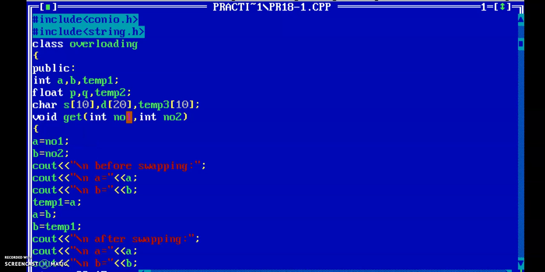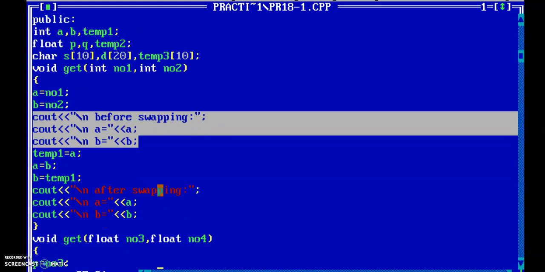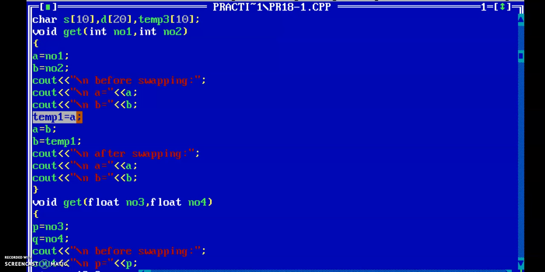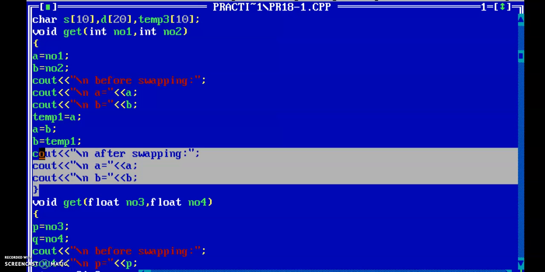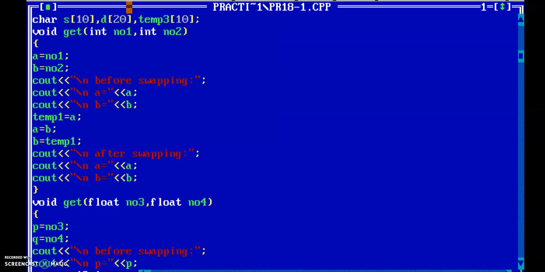Then the value of number 1 parameter is stored into a and number 2 into b. Before swapping, I displayed the value of a and b, and after that I perform the swapping of integer values. Temp is equal to a, a is equal to b, b is equal to temp. This is simple logic which we learned from C programming. Every time we use the same swapping logic.